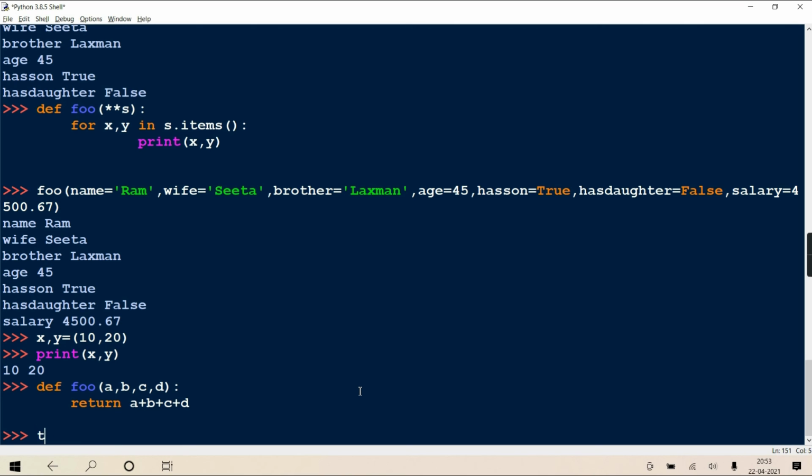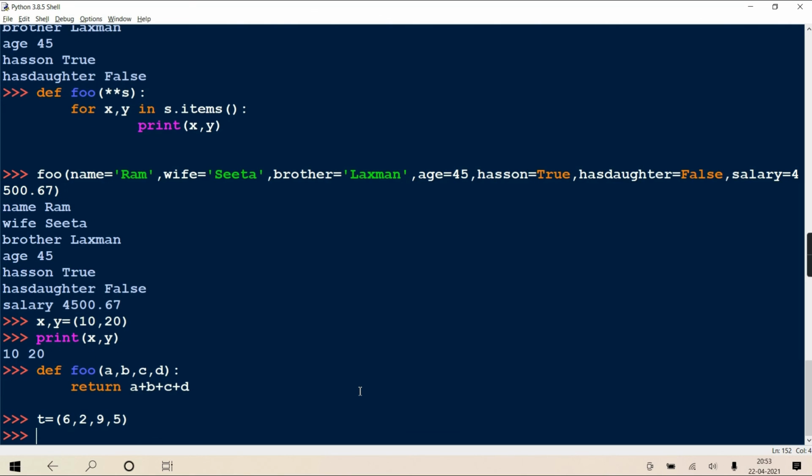See, t equal to, I am storing 6, 2, 9, 5. Agreed? And now at the time of call, you just pass that single tuple by preceding it with star. At the time of call, you have to write star t. Here now what is going to happen is that all the values of your tuple will get unpacked in your 4 variables.